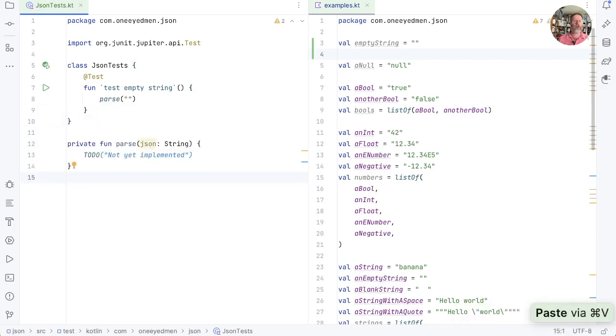It's going to go into production code eventually, but for now we'll just have it here so it's easy to work with. So if we run this, we expect it to fail because of that to do, which we'll throw. Let's just check.